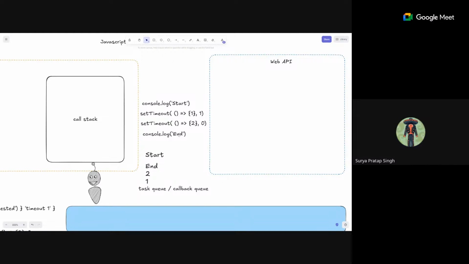Follow-up question: to be precise, is it the JavaScript interpreter or the JavaScript engine? Not sure, you'll have to Google that. JavaScript engine, okay. One more clarification: this web API, this whole bundle, comes under the JavaScript runtime, as a whole bundle? Yes, JavaScript runtime. So the whole bundle, the web API and those things, everything, the whole picture is there in the runtime.